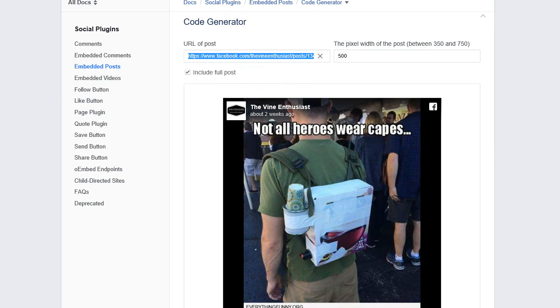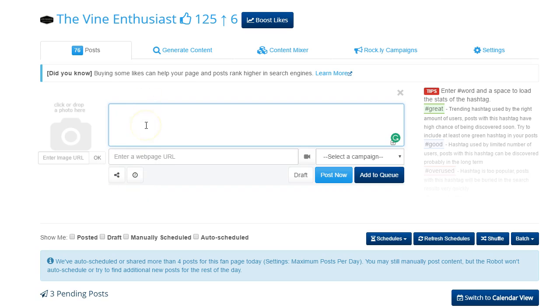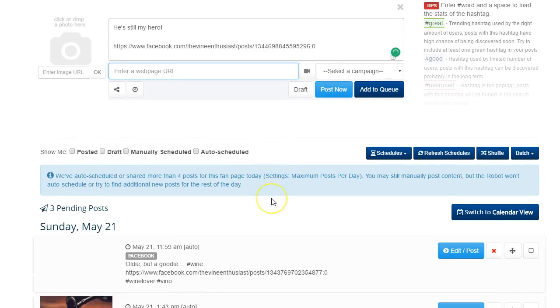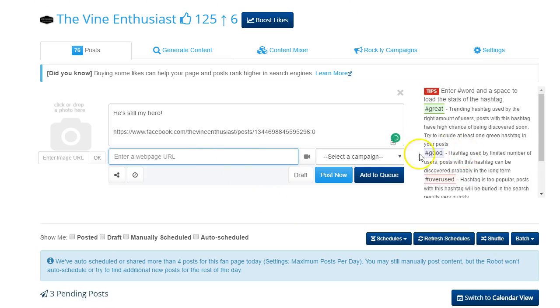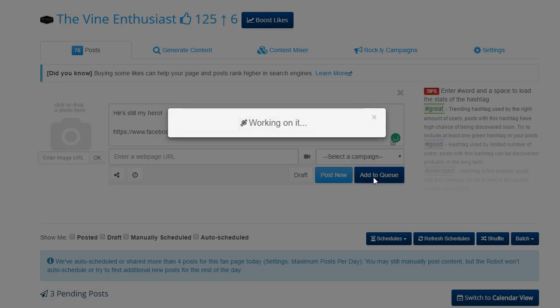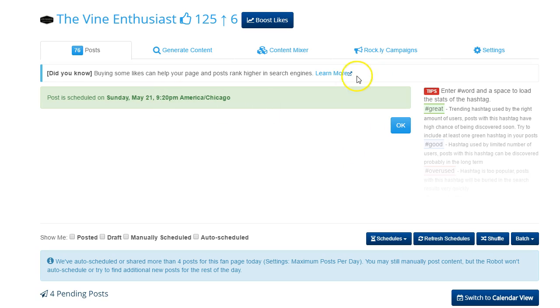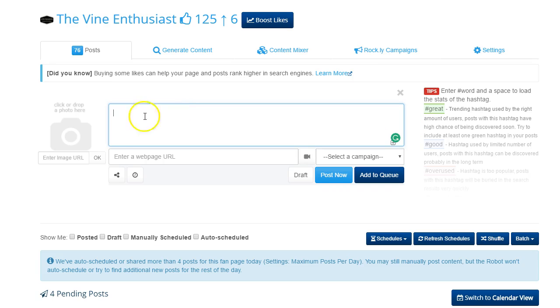Copy this post, and then we're going to put it in our fan page robot with a little caption right here. And then we're going to schedule this now. And it auto-scheduled it for the exact right time that we want it to go. So that's the next one. What we're going to do now is go through the exact same process with all of these different pages, with all these different posts.